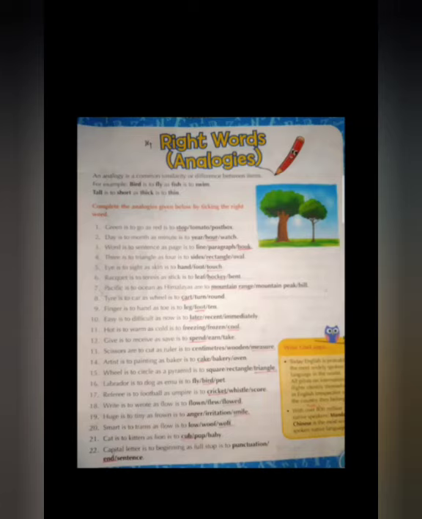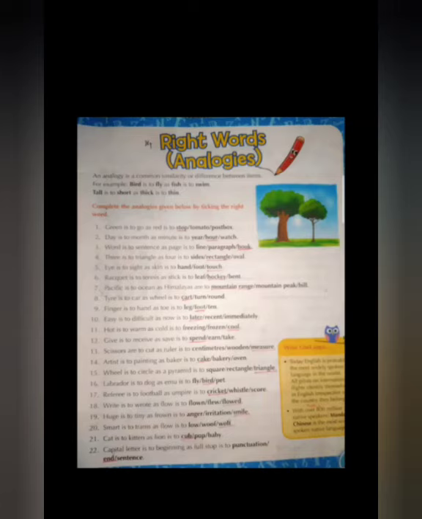Wheel is to circle as pyramid is to triangle shape. In Egypt pyramids are there, in triangle shape. Number 16. Labrador is to dog as emu is to bird. Labrador, dog, animal. Then emu is a bird.